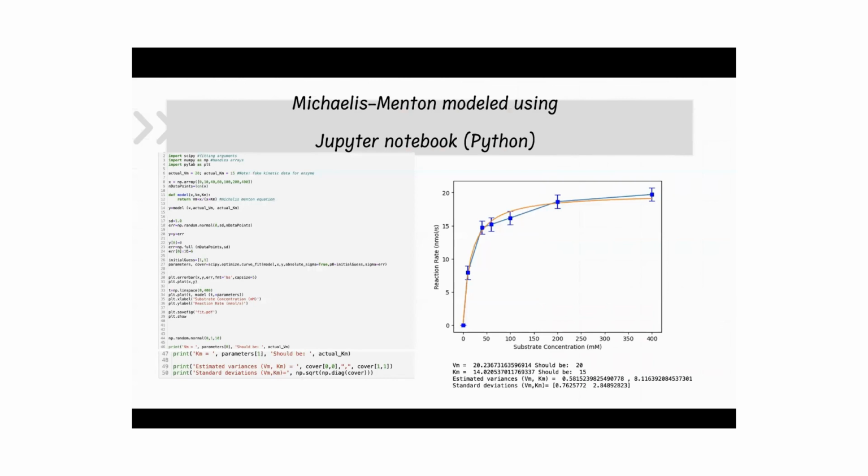This is a model of the Michaelis-Menten graph made using Jupyter, and you can see that as the concentration increases, the reaction rate increases until a terminal velocity is reached. I used pseudo data, but as you can see, the data models the Michaelis-Menten equation pretty well. With the value that should be 20, there is a velocity in the pseudo data of approximately 20.24.